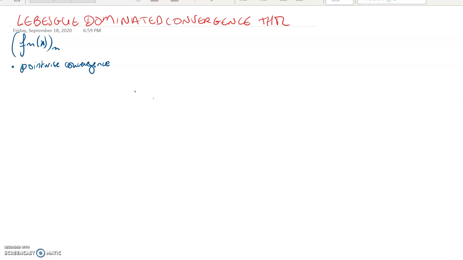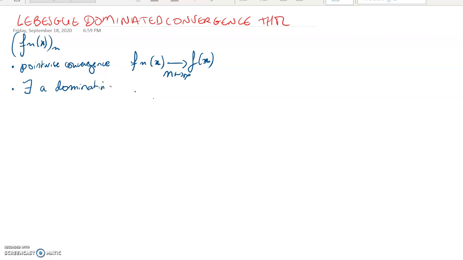All right, so pointwise convergence means that as n tends to infinity, for a fixed value of x, the sequence of values f_n of x tends to some function f of x. Now we don't have any hypothesis about the monotonicity of the sequence, but we have the existence of a dominating function.